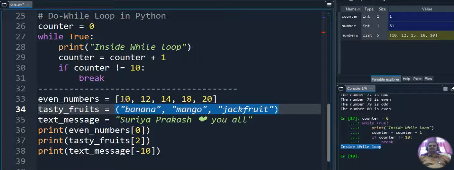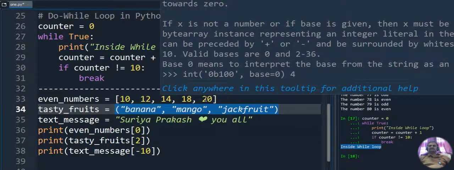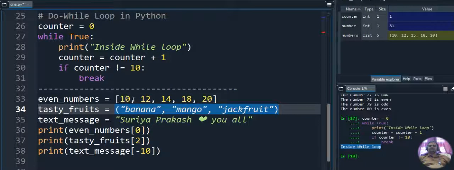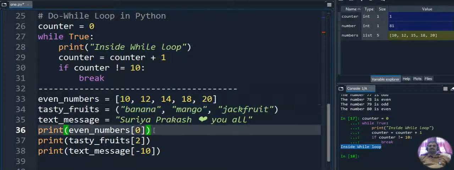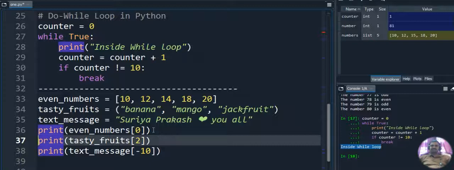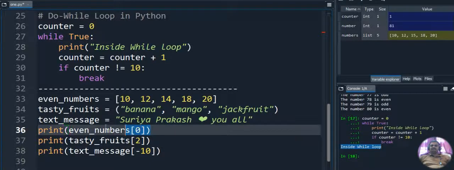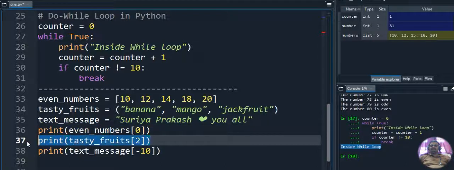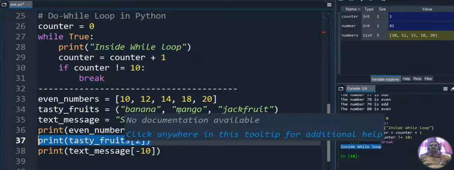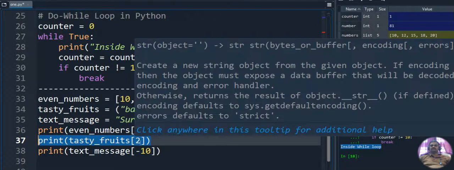I will explain again. We have the list with 0th, first, second, third and fourth positions. The 0th position 10 will be displayed as output for the first print. For the second print, print tasty underscore fruits of 2, what will we get? 0th position, first position, second position. The second position jackfruit will be retrieved and displayed as output.